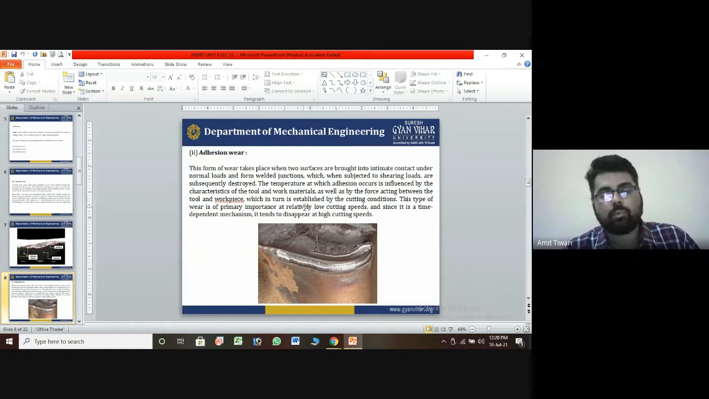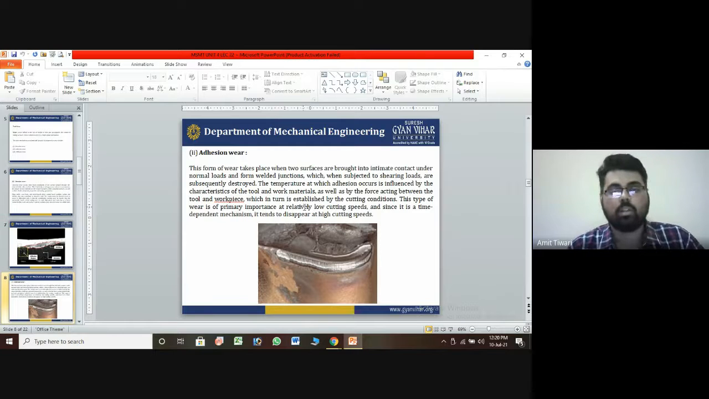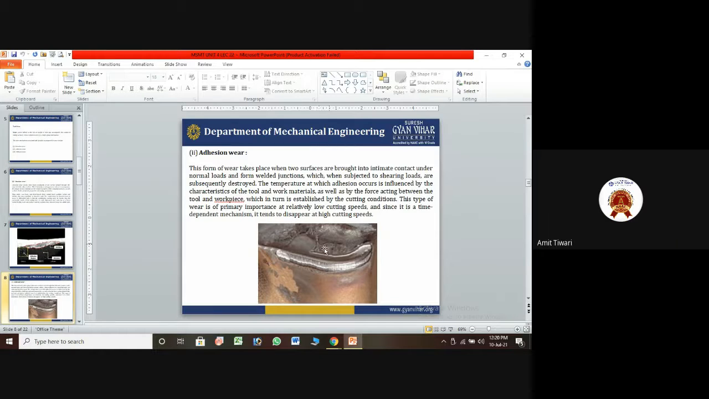This type of wear is of primary importance at relatively low cutting speed. Because if you are using a low cutting speed and the feed rate is high, the temperature increases on the surface of the cutting edges. These are single point cutting edges, the portions of the cutting edge of the single point cutting tool. There is wear caused by the high amount of temperature acting on the surface of the cutting tool.